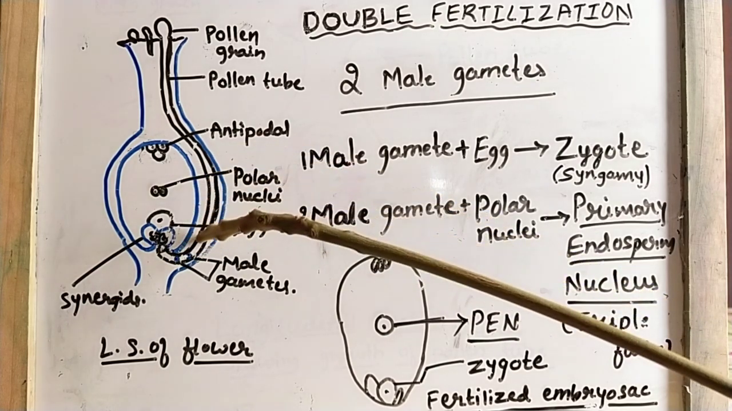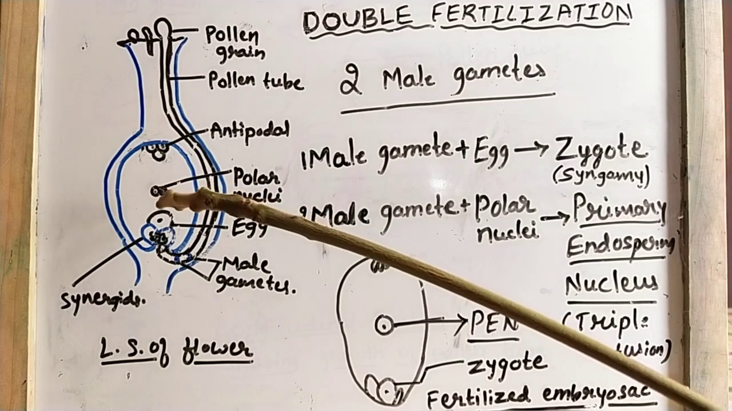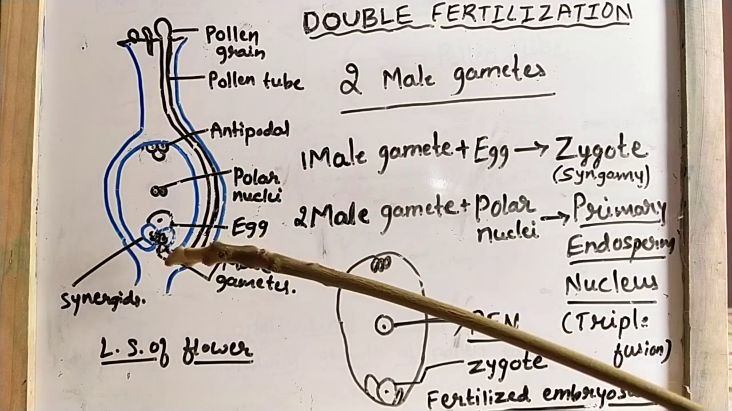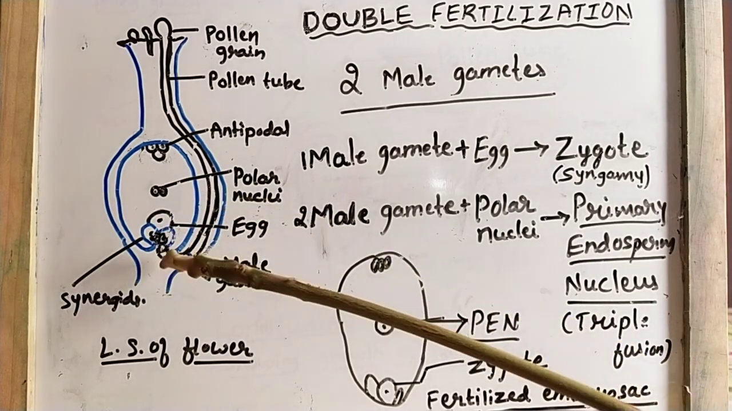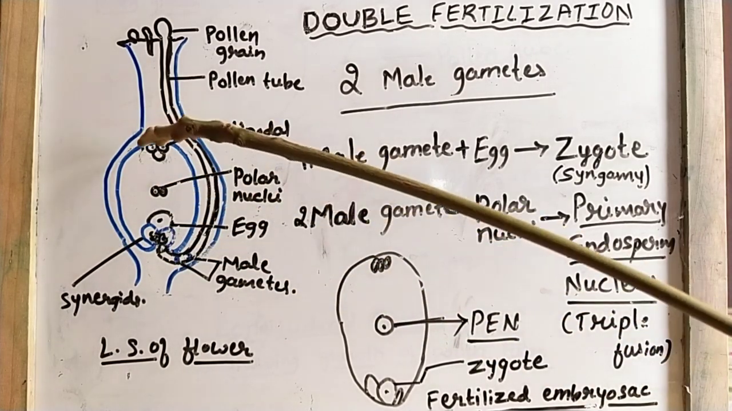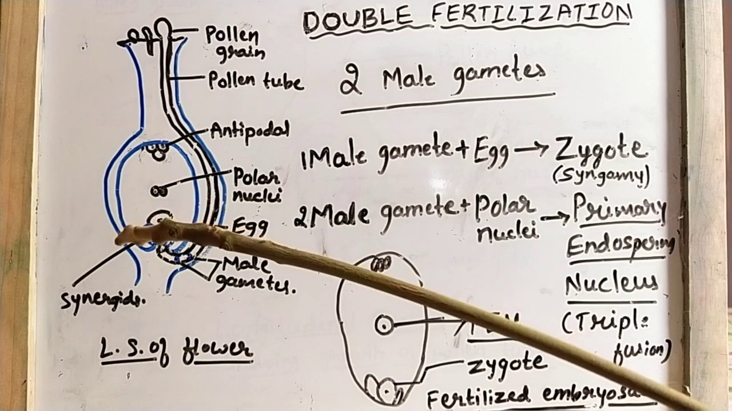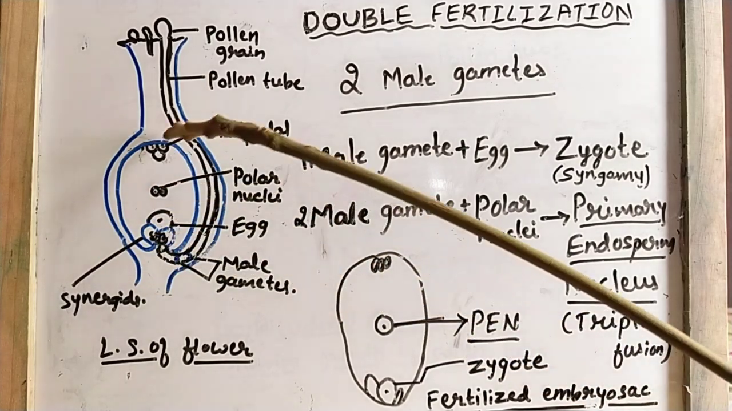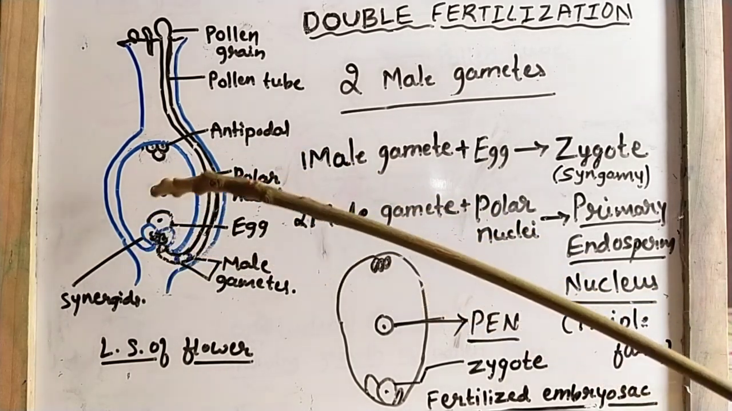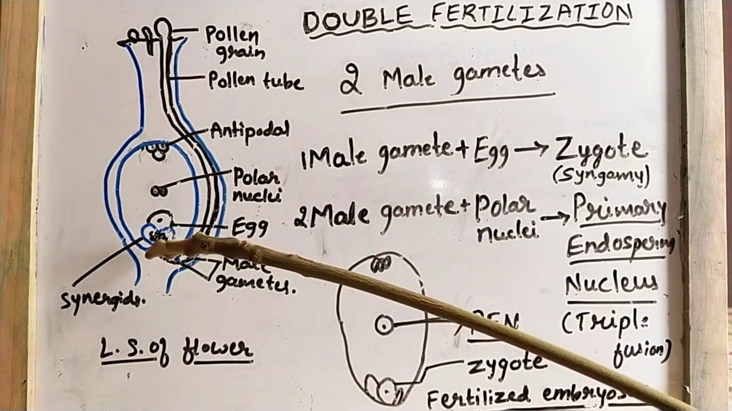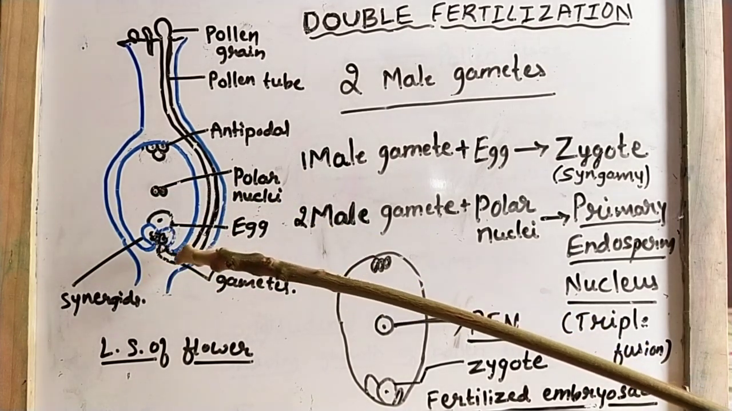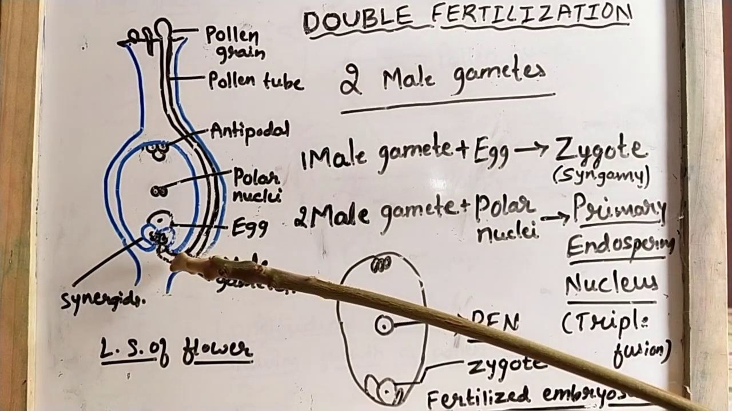Always remember that this pollen tube enters into the embryo sac from the micropylar end, because in the embryo sac we have the chalazal end and the micropylar end. So this is the chalazal end and this is the micropylar end. Always the pollen tube enters the embryo sac from the micropylar end.